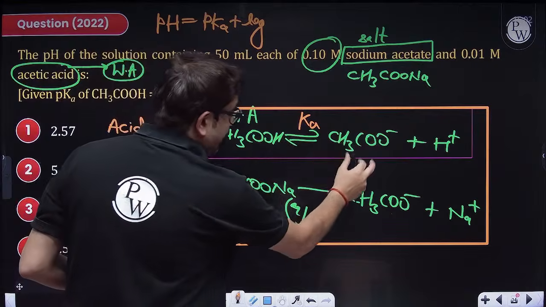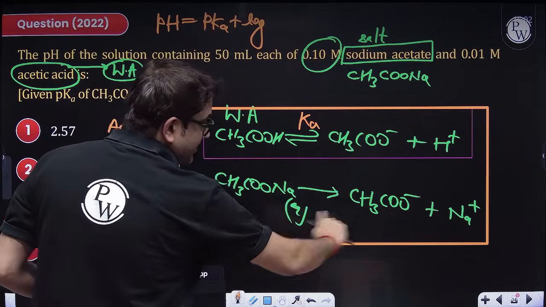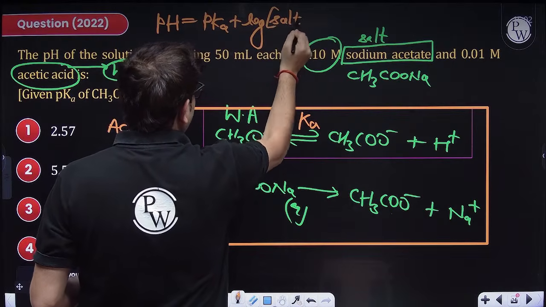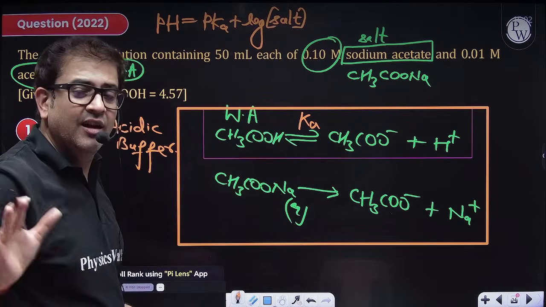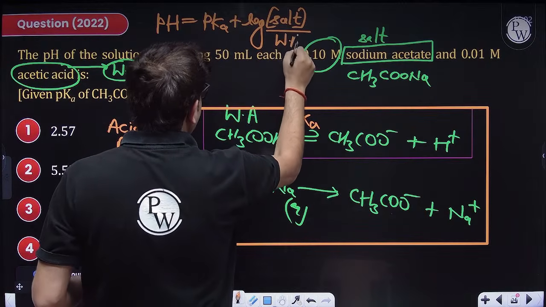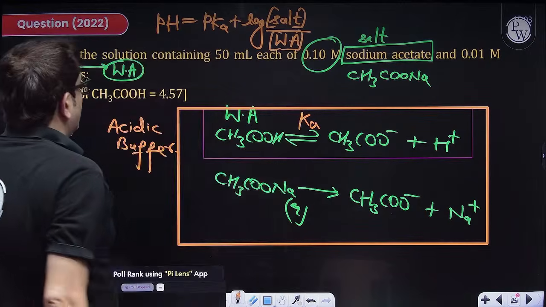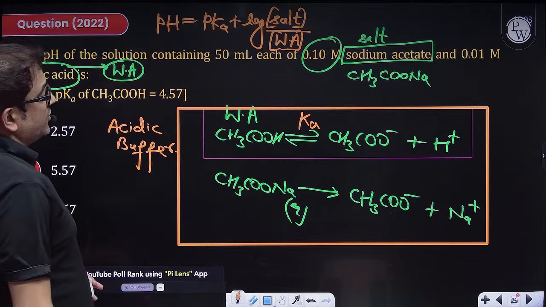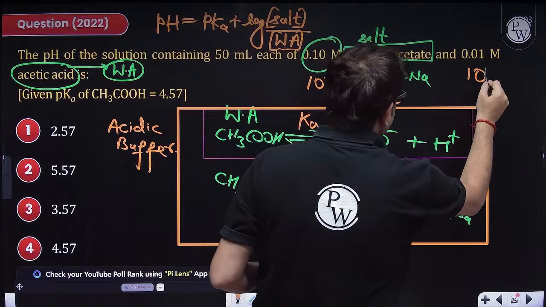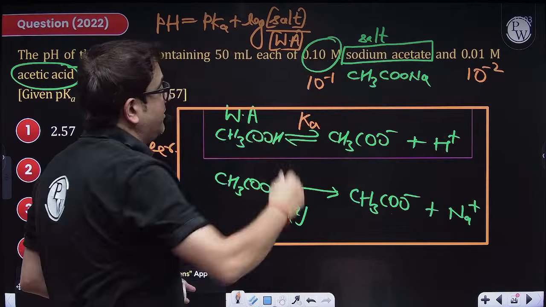Acid gives conjugate base. Actually, this concentration is decided by the salt only. So rather, you should just remember for your NEET level of question: concentration of salt upon concentration of the weak acid. So I guess concentration of salt is 10 raised to the power minus 1 and concentration of weak acid is 10 raised to the power minus 2. So minus 1 upon minus 2.